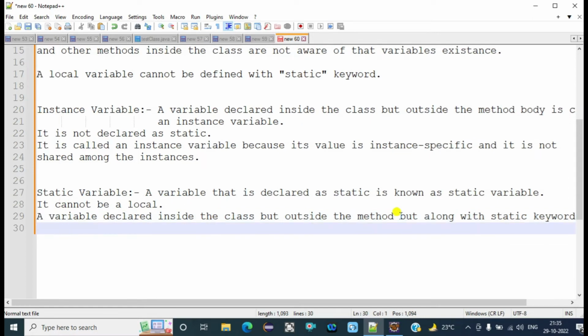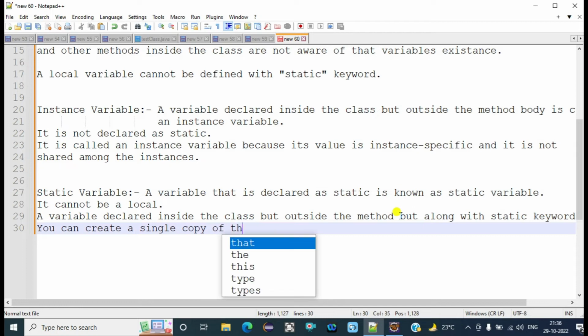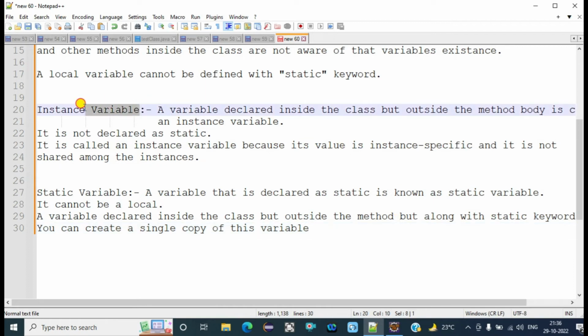Now another point is that you can create a single copy of this variable. As in the previous variable, that is the instance variable, we are creating multiple copies. In object 1 it is creating one copy, in object 2 it is creating another copy, and in object 3 it is creating another copy.